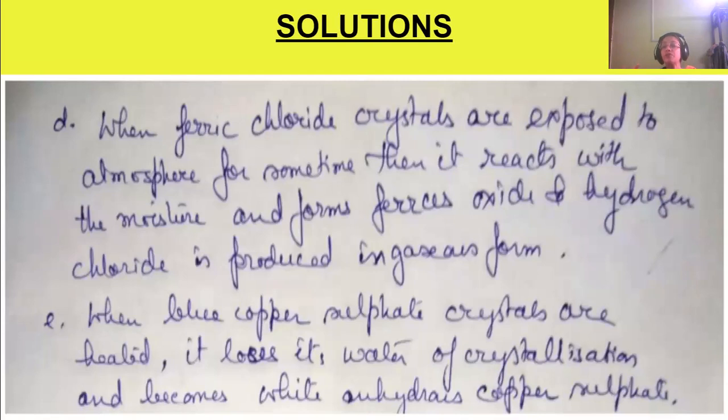So ferric chloride, FeCl3, reacts with H2O, the water of the atmosphere, to form ferrous oxide, and hydrogen chloride is formed in the gaseous form.